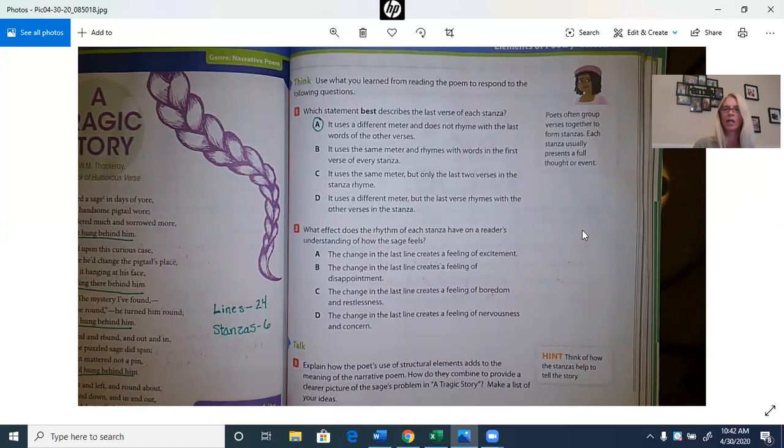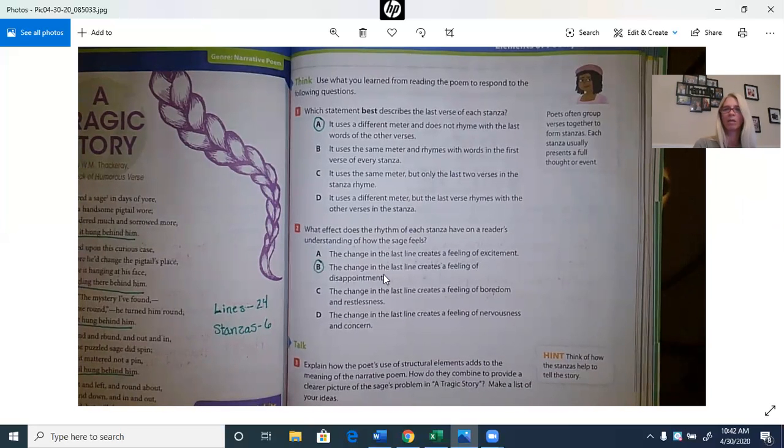So we know by looking at the last stanza that it still hangs behind him. So it's more of a disappointment, B. He never did get that pigtail that he was trying to bring from the back to the front. Okay, so that would be our answer.